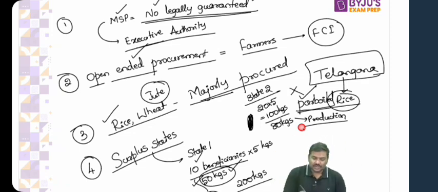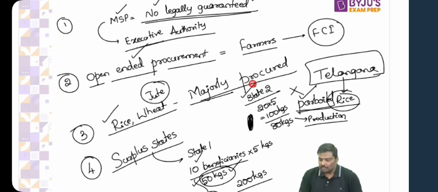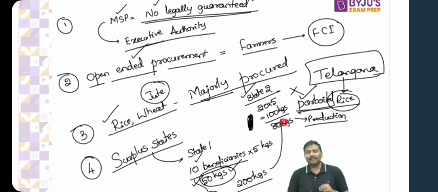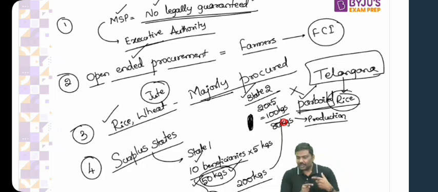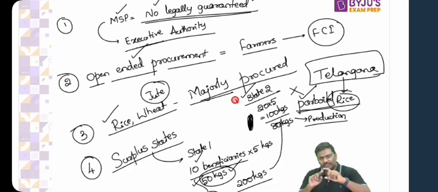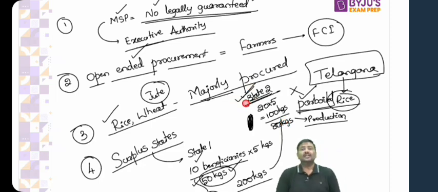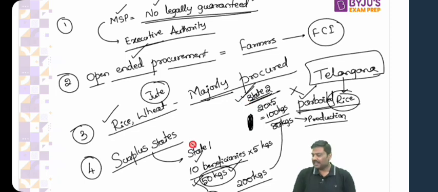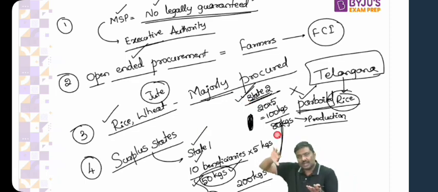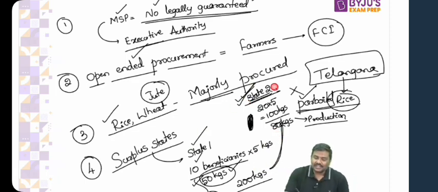Now if the Government of India wants to provide food grains even in the second state, can I now say that they will procure more and more in surplus states and move the food grains to the deficit states? I'll repeat the statement here. If the Government of India wants to ensure food security even for the beneficiaries in the second state, the government will procure more food grains in the surplus state, transport them across the state border to state 2 and start distributing in the deficit state. Right? So the movement will happen from surplus to deficit.